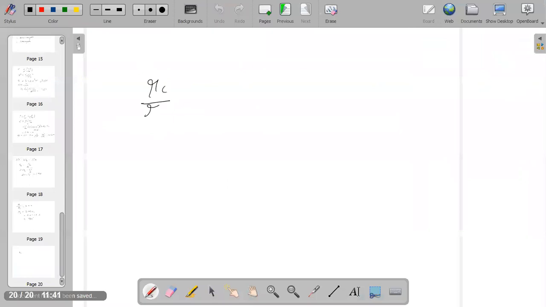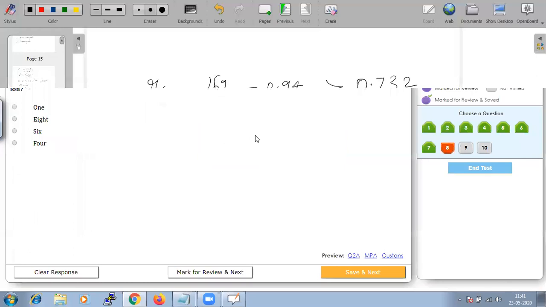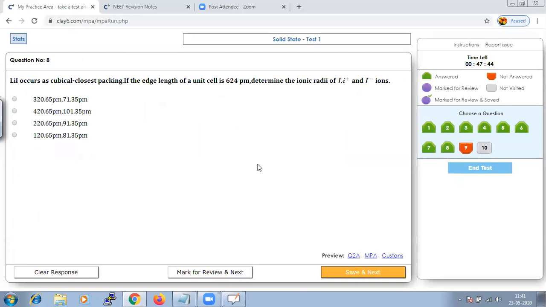Rc by Ra, that is 169 by 181, which is equal to 0.94. Since this value is greater than 0.732, the structure of CsCl will involve a body-centered cubic lattice where Cs+ is present at the body center of the cube and Cl- will be present at the corners. So immediately you can say that the coordination number of Cs+ will be equal to 8. So our option B is the right one. Save that and go to next.